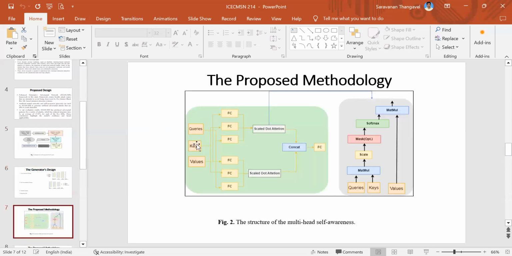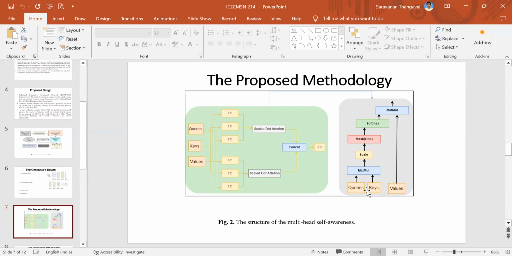Then moving to the proposed methodology, the structure provides multi-headed self-attention. So queries, keys, and the values are moved to the FC, and it is moved to the scaled dot attention, which is concatenated, and finally we are getting the FC.